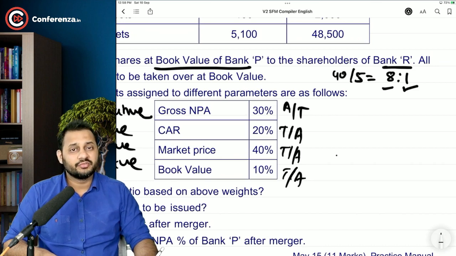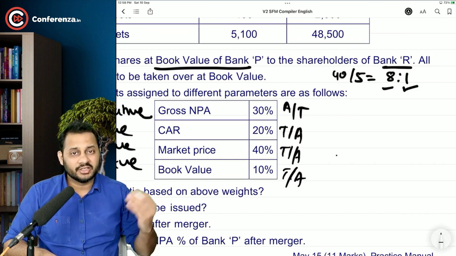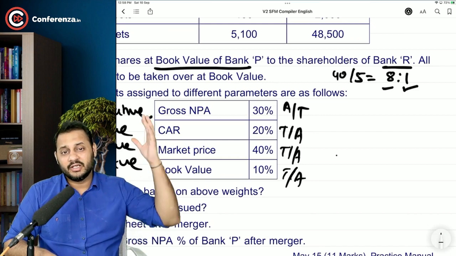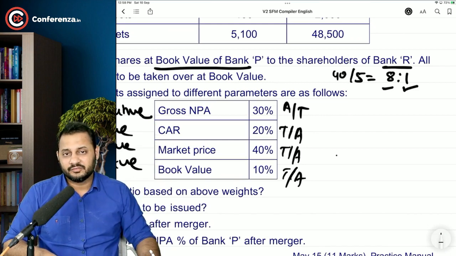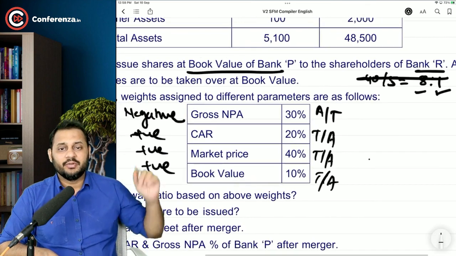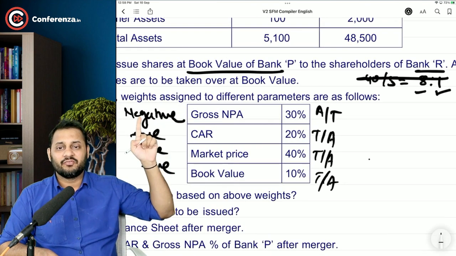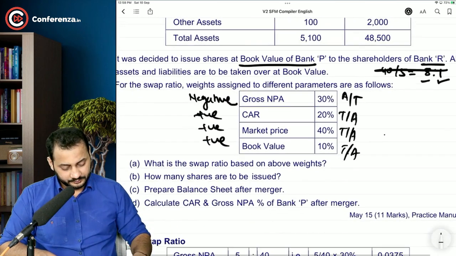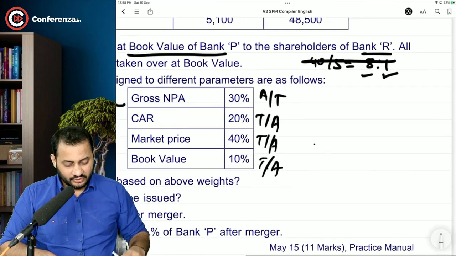That means so much ownership that you are giving to the other shareholders, irrespective of the fact that the NPA of that company is very high. So that 40/5 ratio will be totally wrong. It should be acquirer by target if the factor is negative, or we can say lower the better.